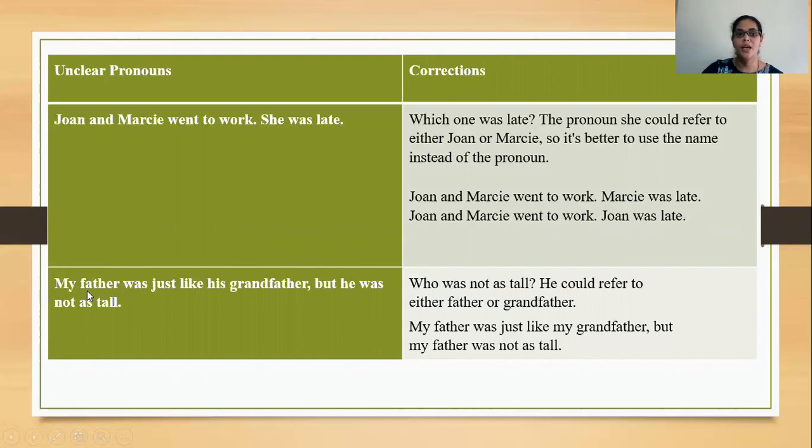Okay, the same way, my father was just like his grandfather, but he was not as tall. Now, who was not as tall? Are you talking about the father here or grandfather here? So in such cases also, you're not clear about the pronouns. So my father was just like my grandfather, but my father was not as tall. Okay, or my grandfather was not as tall. So you should go with the correct subject. In such cases, you should be very clear. You can't use unclear pronouns.